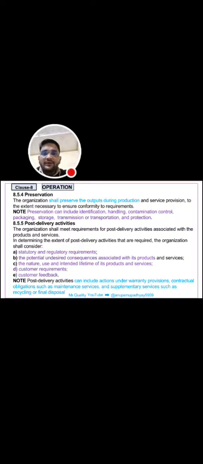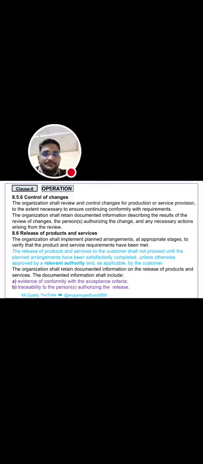Next clause is 8.5.5, that is post-delivery activities. After delivery of products to the customer end, what action, what requirement do we need to fulfill? First is statutory and regulatory requirements. Second is potential undesired consequences associated with its products, the nature, use, and intended lifetime of its products and services, and customer requirements and customer feedback. These are the necessary activities.